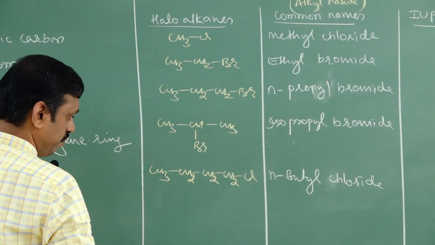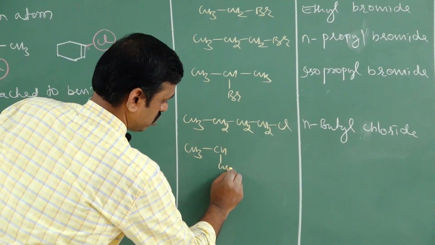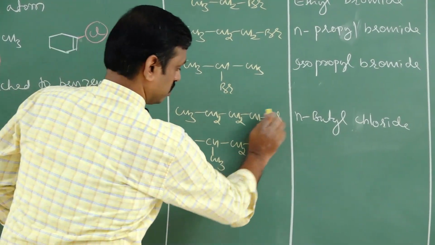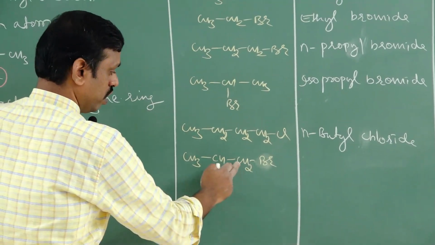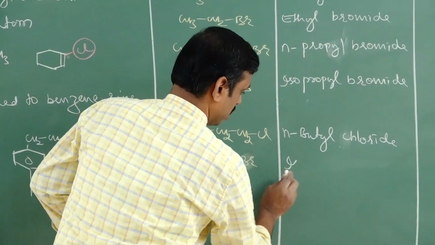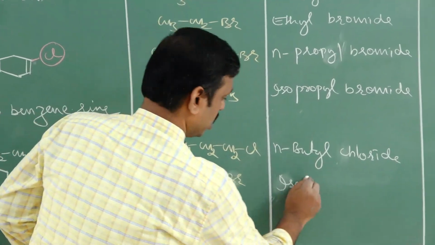Next, if it is (CH3)2CHCH2Br, it is 1, 2, 3, 4 carbons, butyl. This is isobutyl bromide.